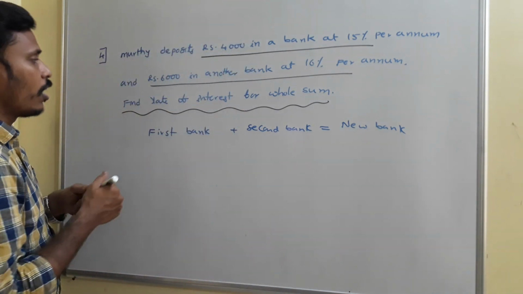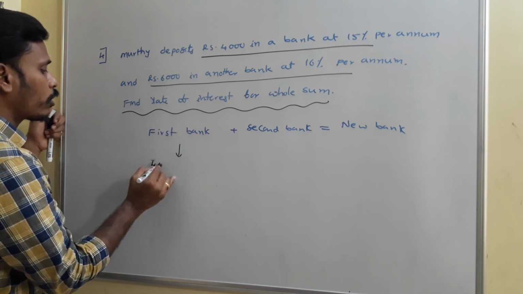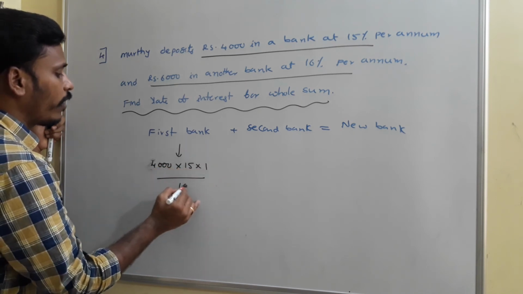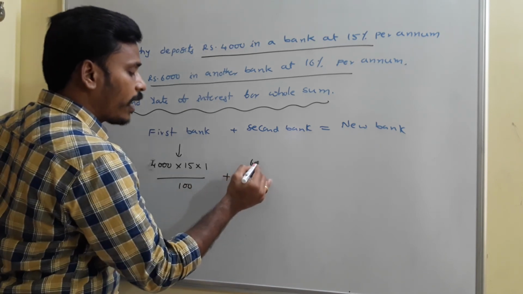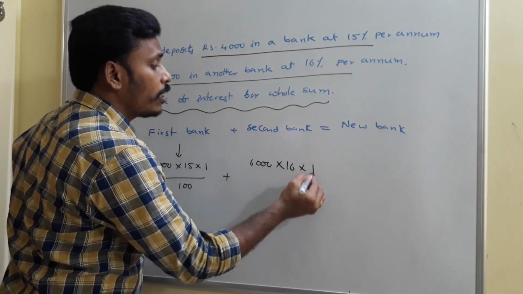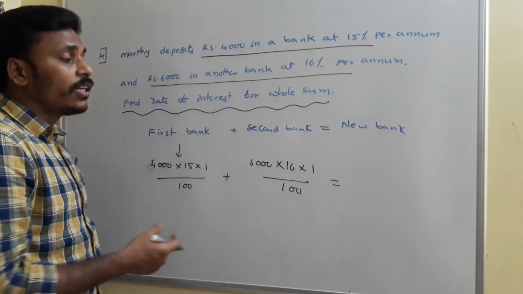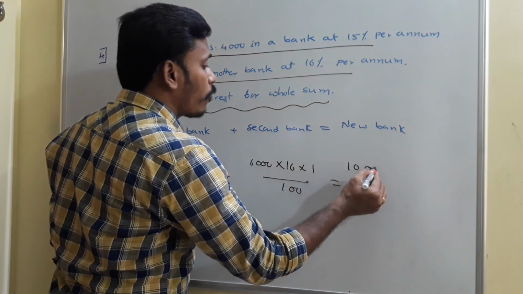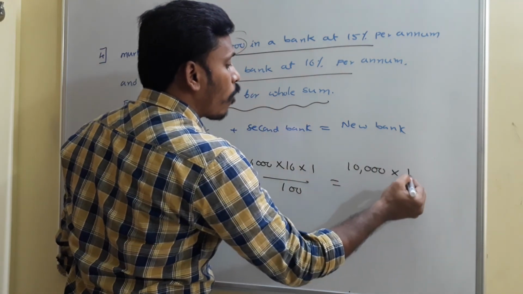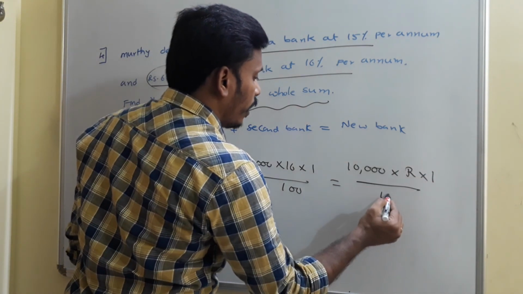From the first bank the extra money is principal 4,000 rupees into rate of interest 15 and time 1 divided by 100, plus from the second bank principal 6,000, rate of interest 16 and time 1 year divided by 100, is equal to the new bank: the total money 10,000 rupees at rate of interest R for 1 year divided by 100.